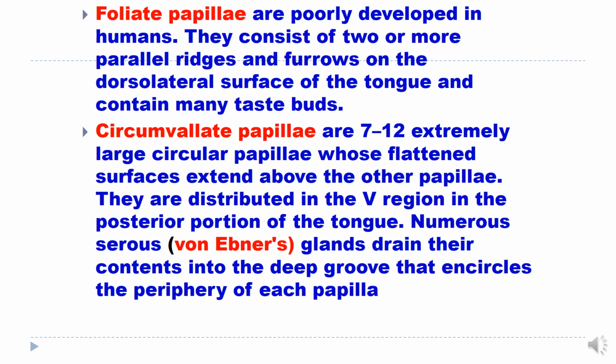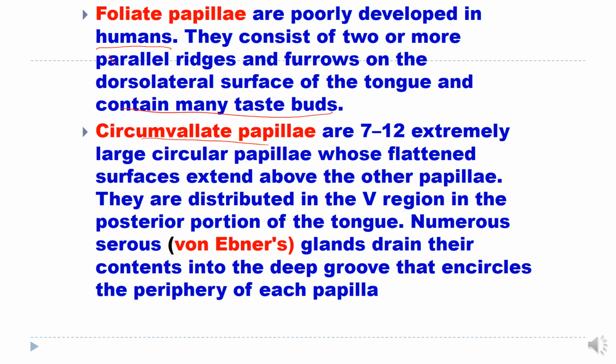Foliate papillae are poorly developed in humans. They are more developed in lower animals. They consist of two or more parallel ridges and furrows on the dorsolateral surface of the tongue and contain many taste buds. So they are rudimentary in humans. Now circumvallate papillae are 7 to 12 extremely large circular papillae whose flattened surfaces extend above the other papillae.